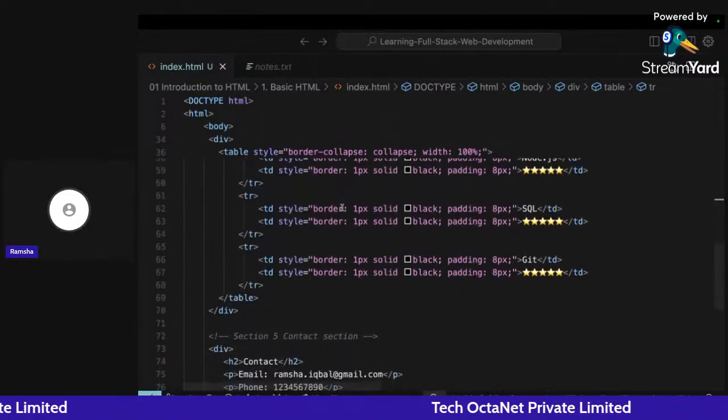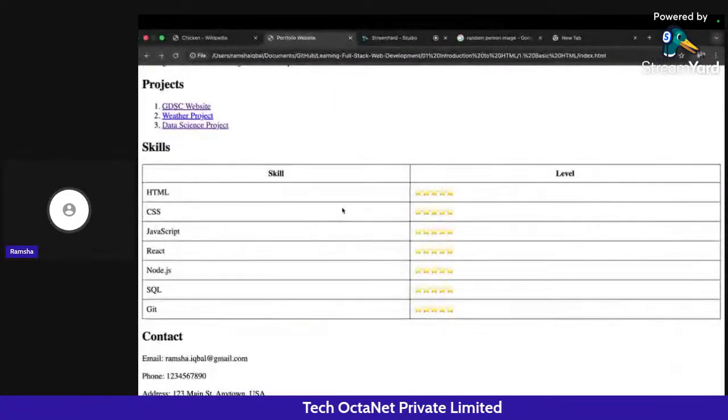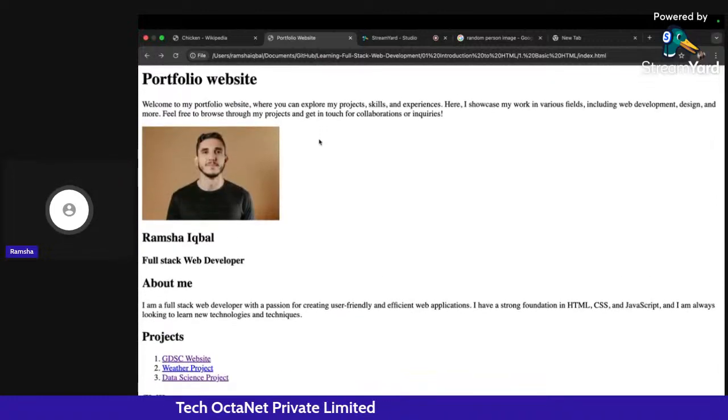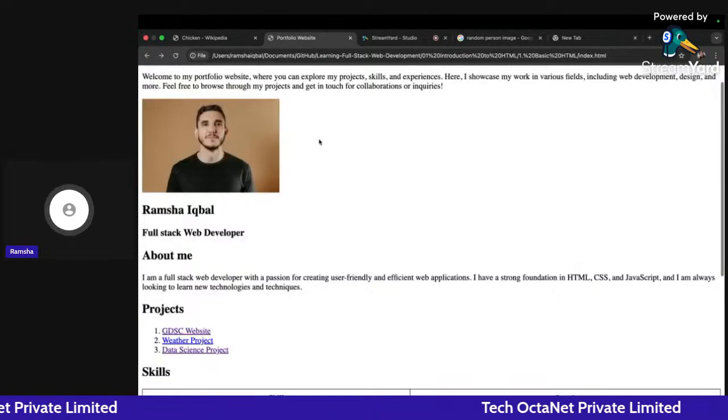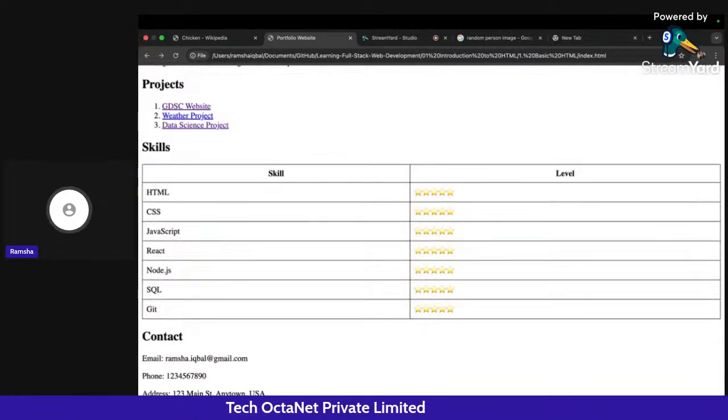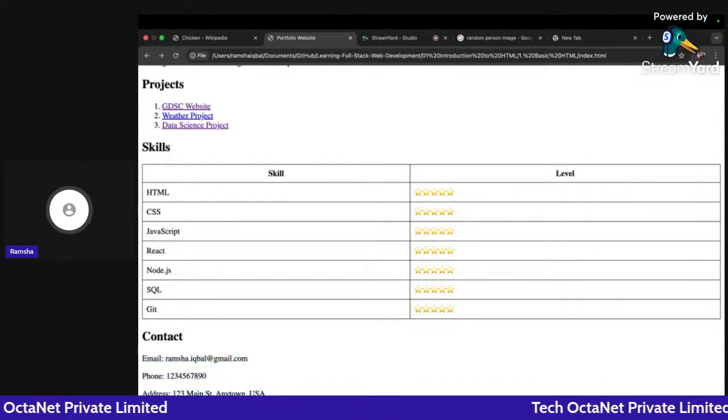We can understand it later on when we learn about the CSS part. So what we have here is all the sections that we need for the portfolio website. Now, let's suppose the user does not want to contact us, or let's say we want to store the information of the user who is coming to our web page.